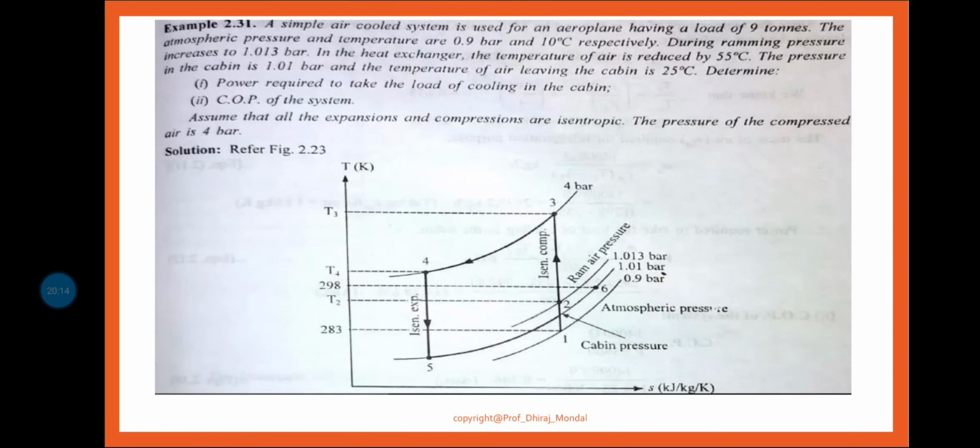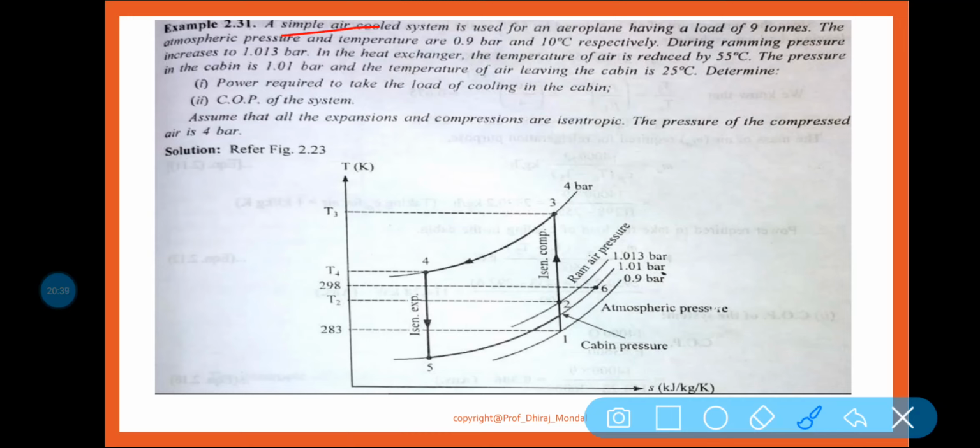Now let us solve a numerical based on the simple air refrigeration system. It is a very important numerical. First of all go through the problem, then try to solve it yourself. Pause the video, try to solve it yourself, then see the solution.